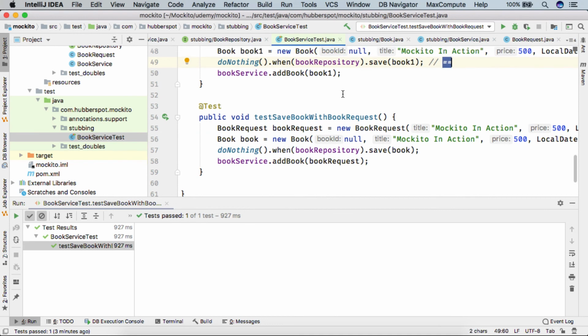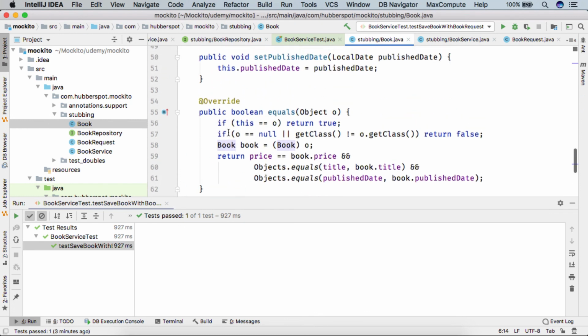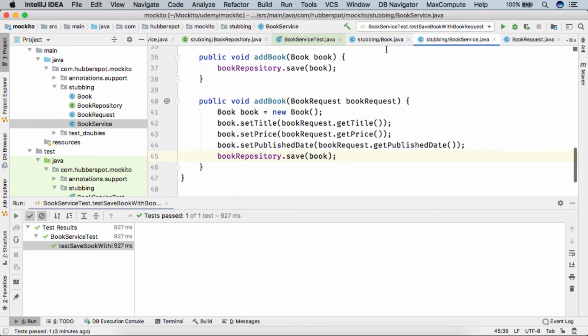Let's say if you are not overriding the equals method, and if you want to perform the equality on the actual contents like title, price and publish date, then you have to override the equals method, as we did here. So basically this tells Mockito what to do with the stubbing.